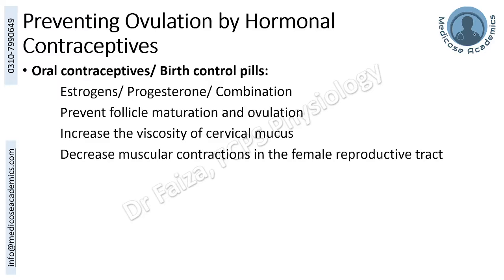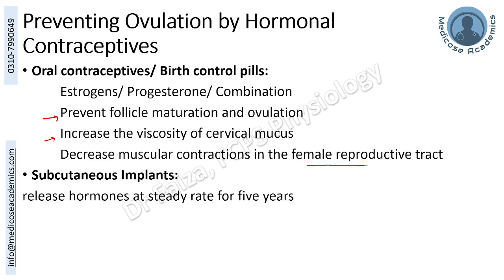Hormonal contraceptives can be used either in combination, estrogen and progesterone, or separately, depending upon the case. These will prevent follicle maturation and ovulation, enhance the viscosity of cervical mucus, and decrease the muscular contractions in the female reproductive tract that will retard the movement of sperm as well as the zygote.